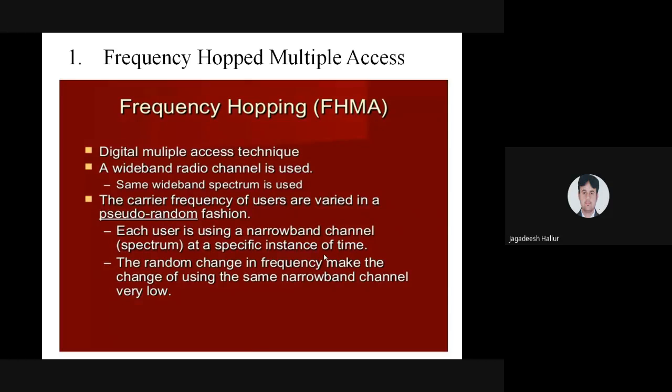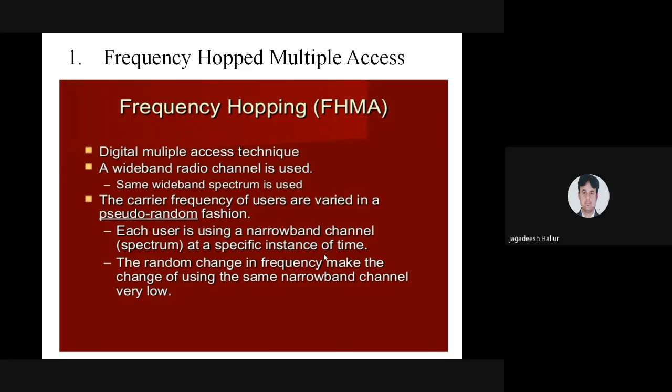The first technique in SSMA is frequency hopped multiple access. This is already a digital technique, digital multiple access. We started using a wideband channel, wideband radio channels, and the wideband channel is nothing but a wide spectrum. If you are using the wideband spectrum, we have started using some codes, that is pseudo-random code.